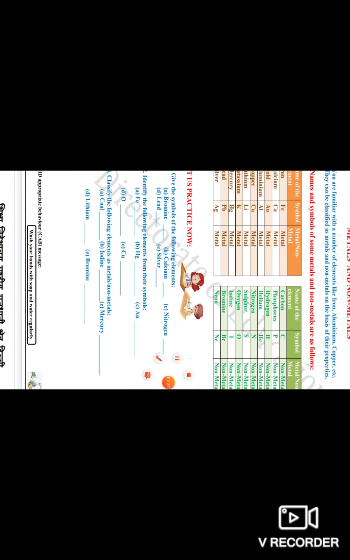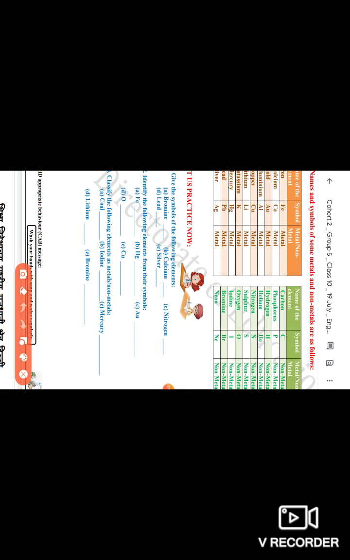Now the solutions of the worksheet you have to do. Give the symbols of the following elements. Bromine, easily you can see. You have now done and seen. It is Br, B capital, r small. Lead, the symbol of lead has nothing to do with its English name. It is taken from the Greek name, Pb. Calcium, you can easily see the symbol is Ca, taken from its English name itself.